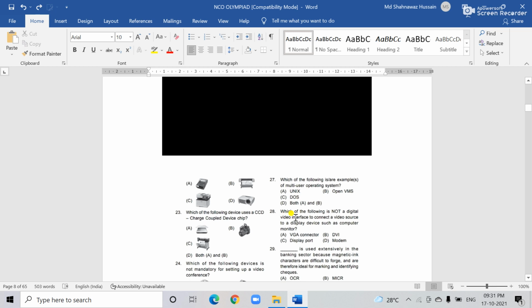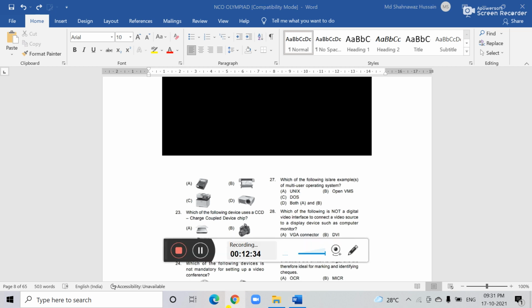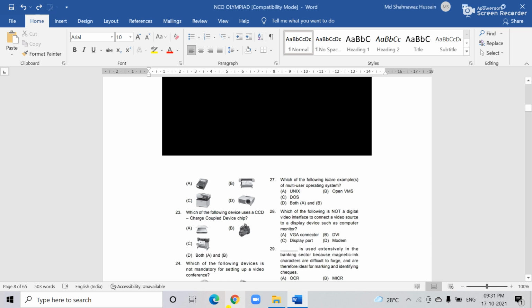And see the 28th question. Which of the following is not a digital video interface to connect a video source to a display device such as a computer monitor? You see the 28th question. So which is the correct answer?